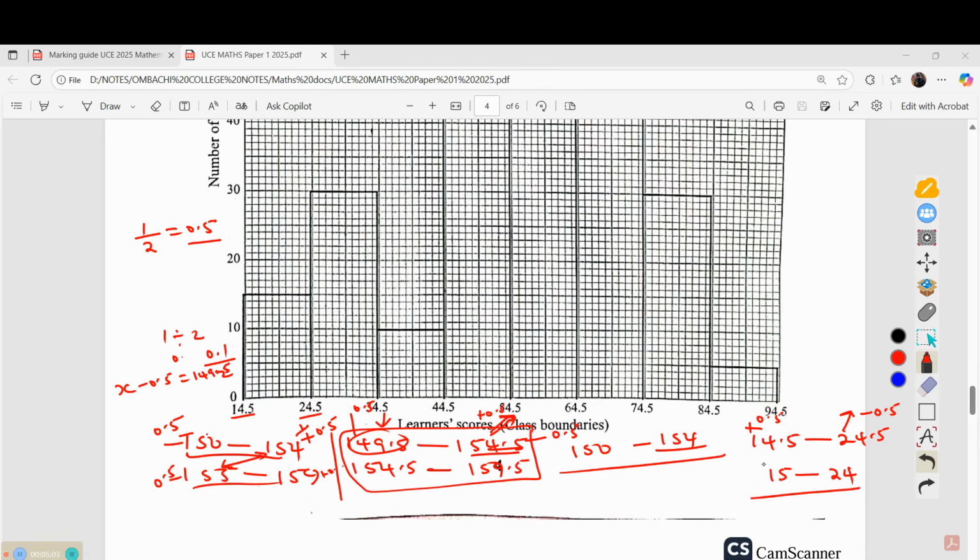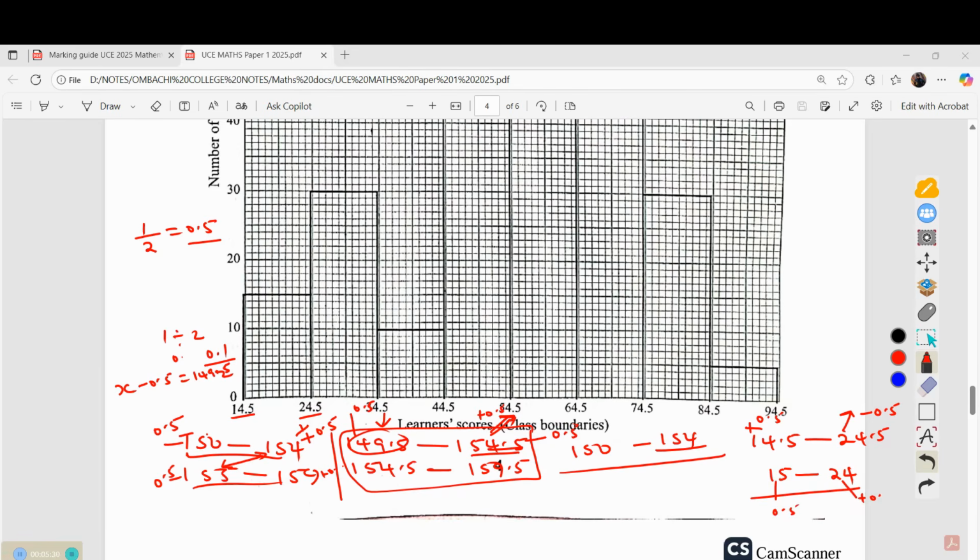This will be my class. So when you are given the class boundaries, you add 0.5 and subtract 0.5 to get the classes. If you are given the classes, you subtract 0.5 here and add 0.5 here, and you come back with the class boundaries.